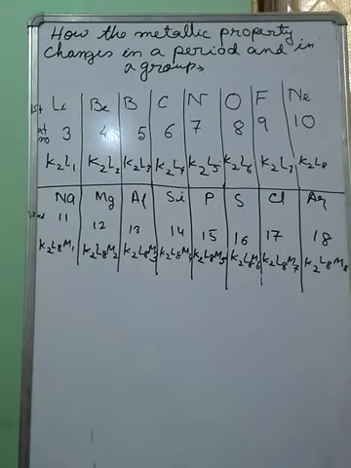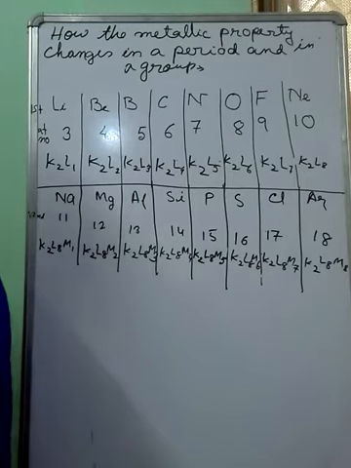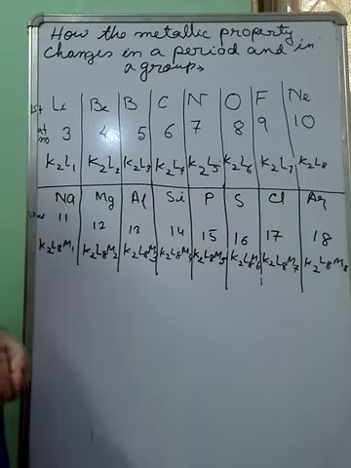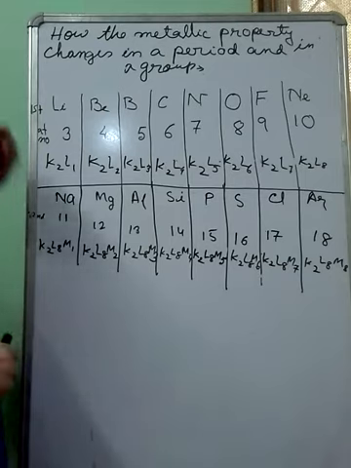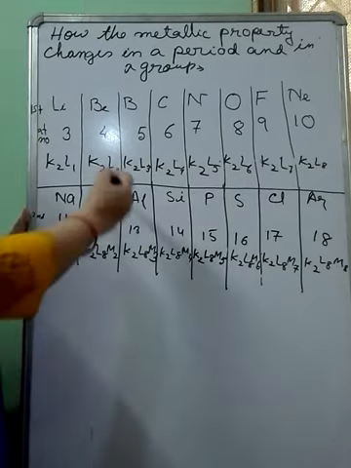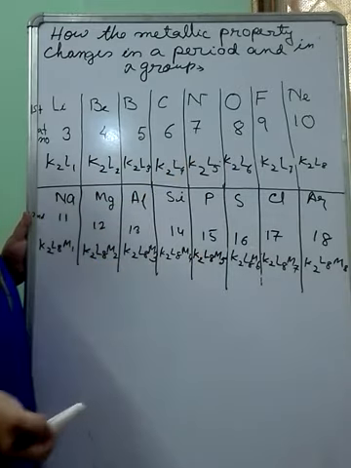Hello students, I am going to discuss the metallic property or the electropositive property and how this property changes in a particular period and in a particular group in the modern periodic table. For explaining that, for the period, first I am taking both the second period and the third period. This is the second period element, these are the third period element.